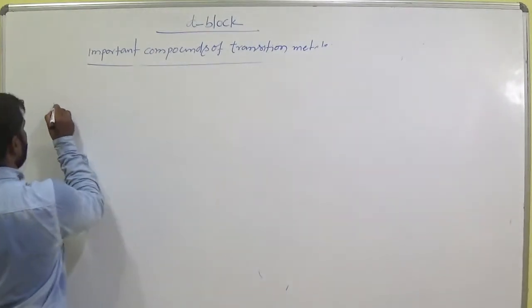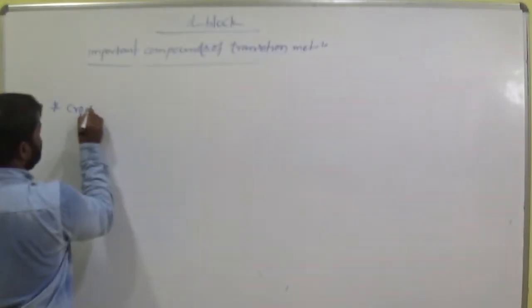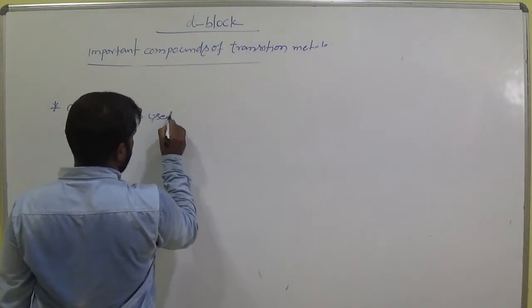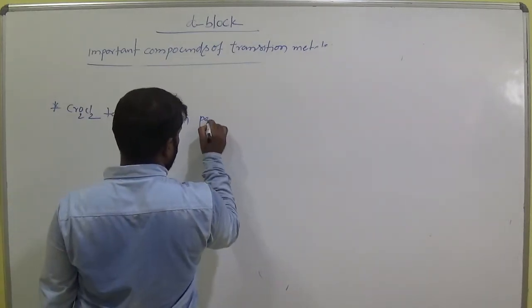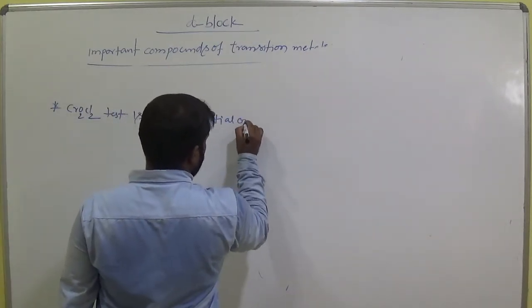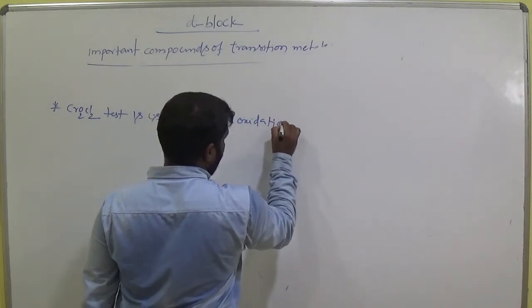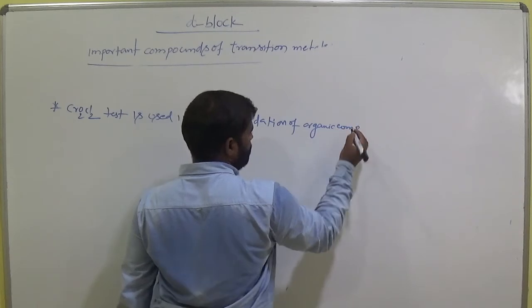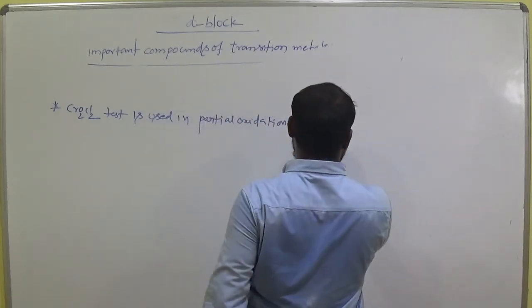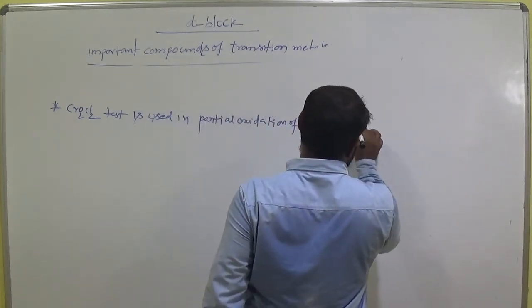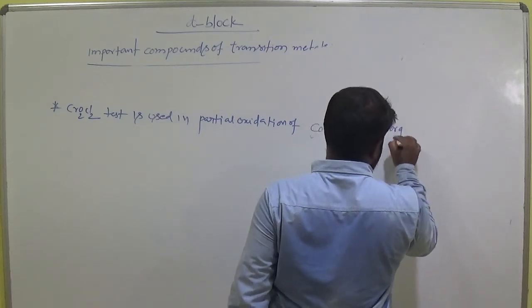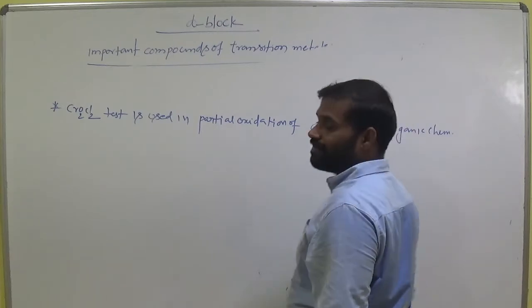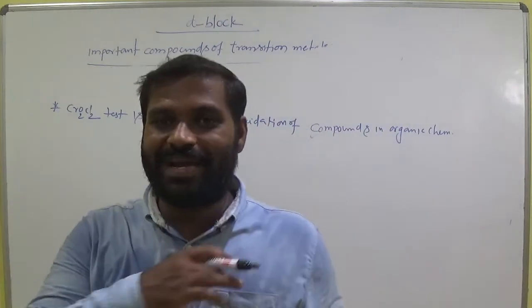And not CrO2Cl2. The chromyl chloride test is used in partial oxidation of organic compounds in organic chemistry. Okay, partial oxidation means it is not complete oxidation.